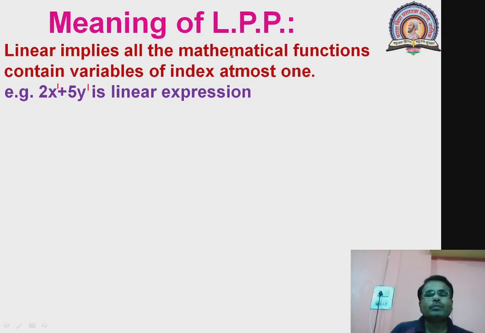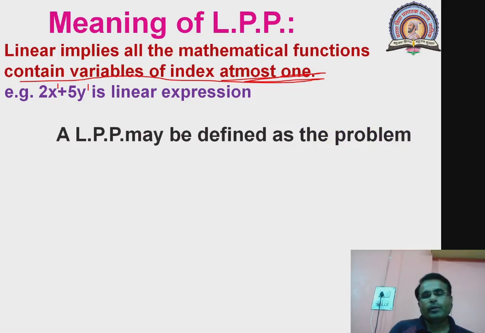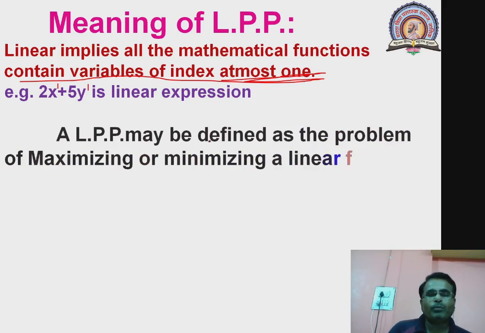So such a mathematical function in which the variable has index, meaning power, at most 1, is called a linear expression, and an everyday life problem can be fitted into this linear expression form, and that is our aim. A linear programming problem may be defined as the problem of maximizing or minimizing a linear function.